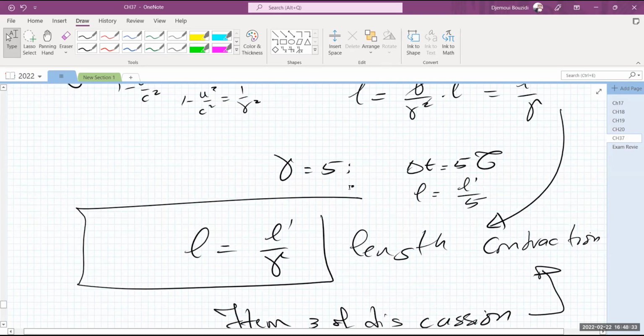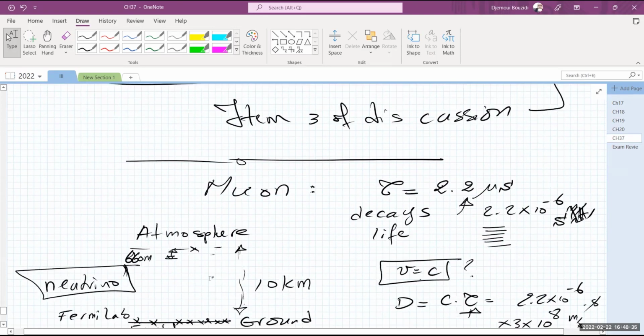This is not something classical mechanics will ever be able to explain. If it were classical mechanics, muons should never be detected on the ground. If classical mechanics is correct, muons should never exist on the ground, period, end of the story. They should never be detected on Earth.